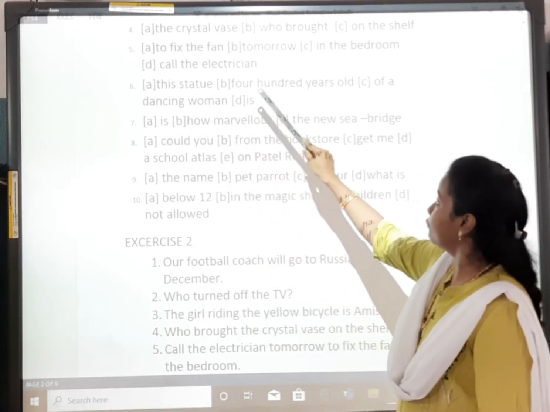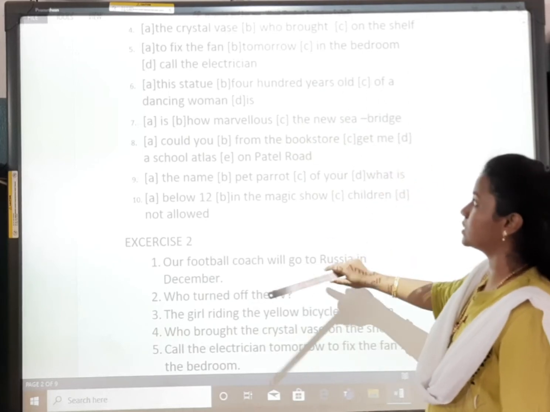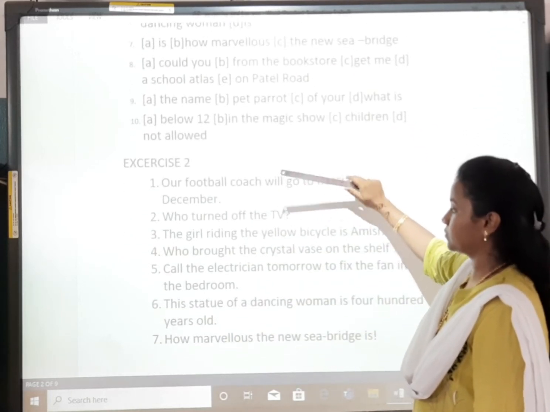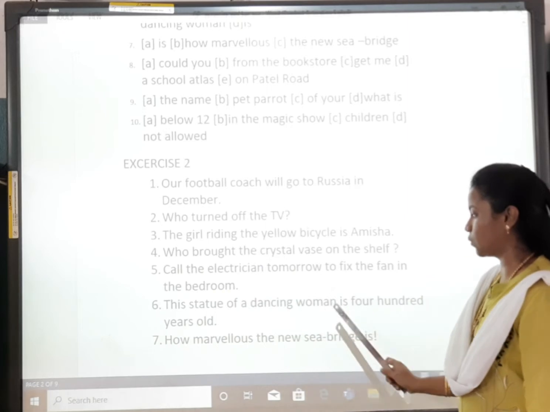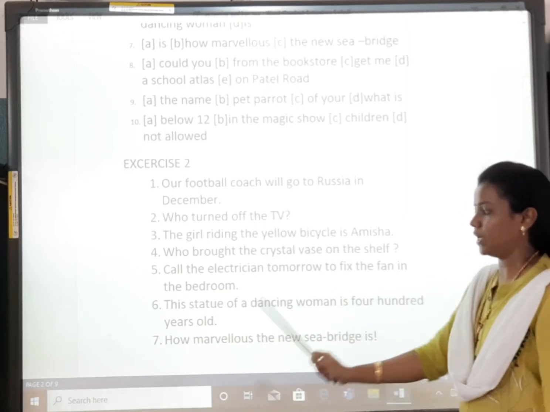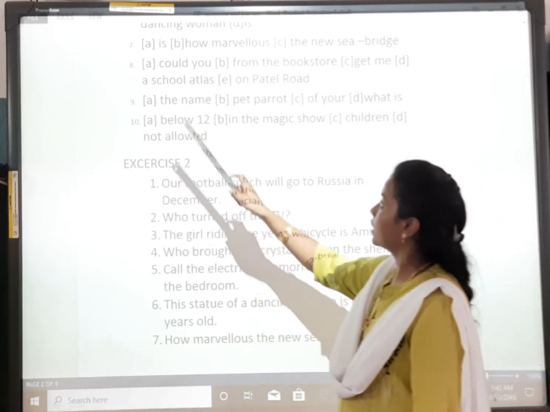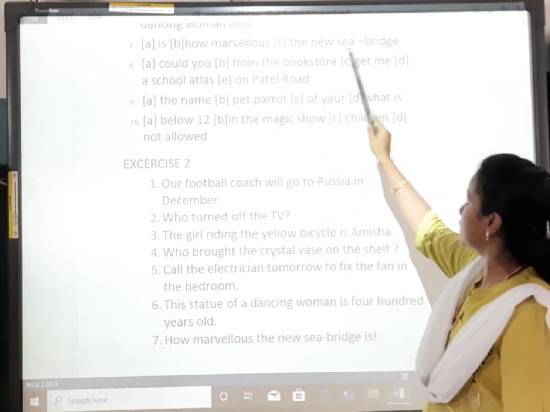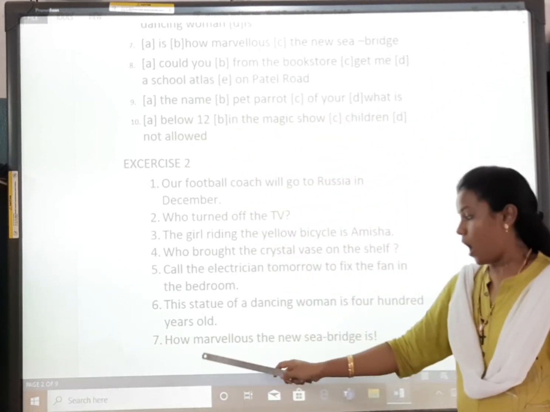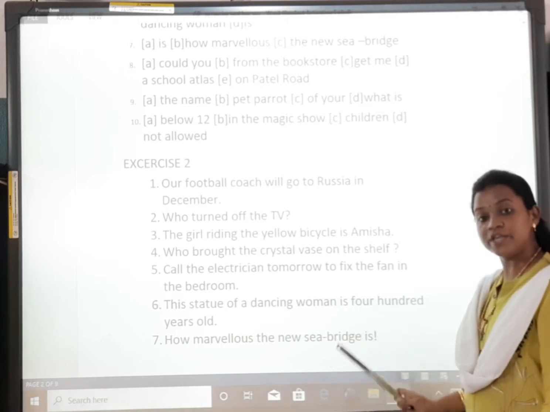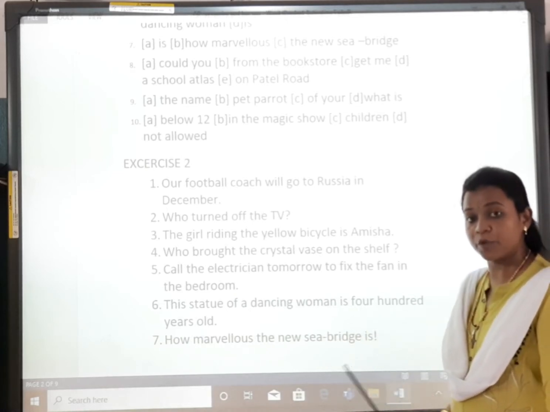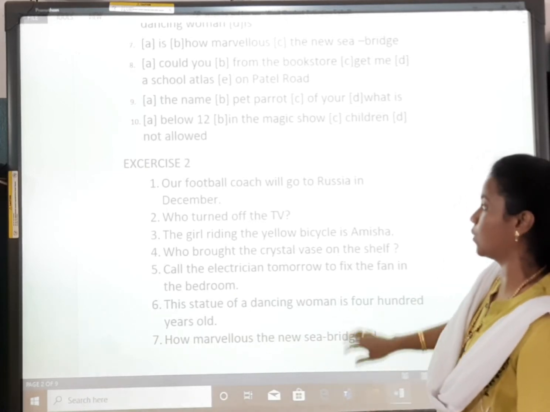"This statue, 400 years old, of a dancing woman is." The statue of a dancing woman is 400 years old. "Is how marvelous the new bridge is." How marvelous the new bridge is! Exclamatory mark, because it is an expression which is coming out.